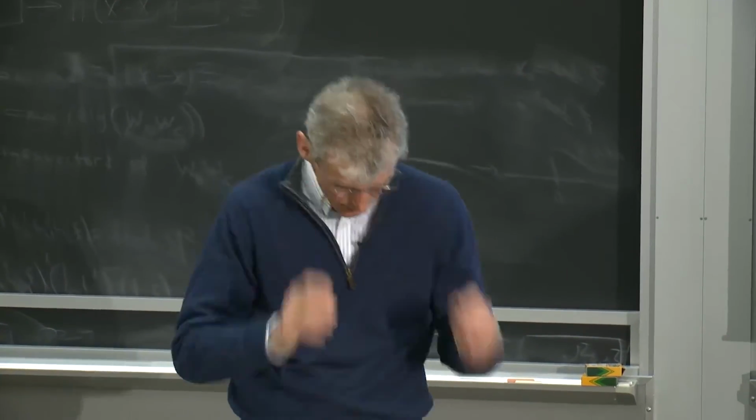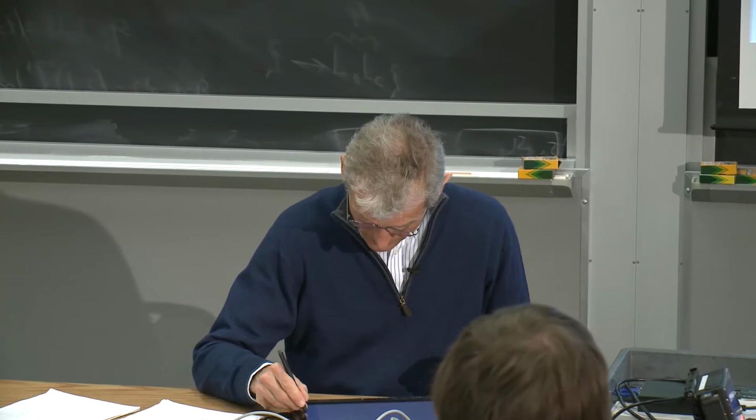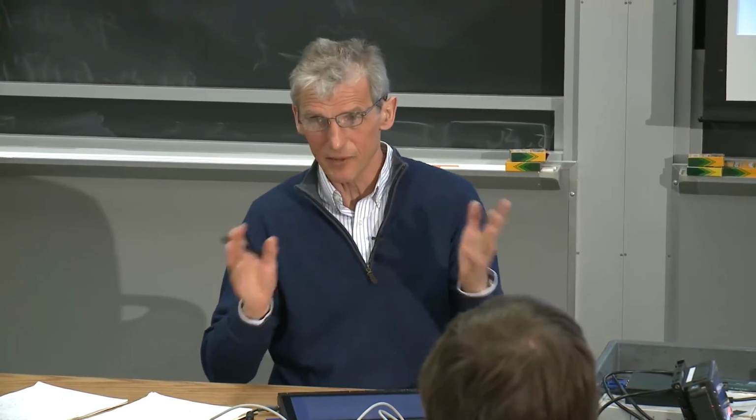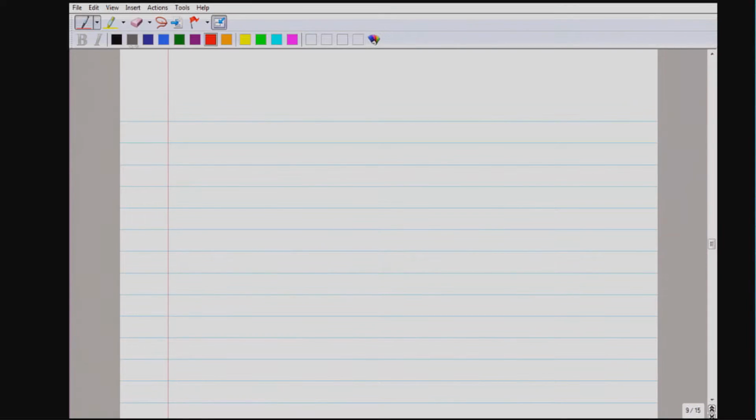Okay, that's all I want to say about selection rules. So with that now, we can simply take the matrix element and run with that. In this lecture and on Wednesday, I want to talk about basic aspects of atom-light interaction.